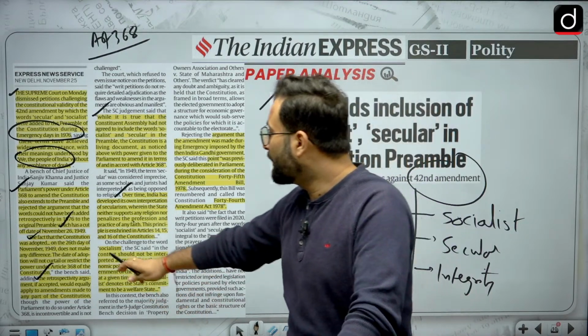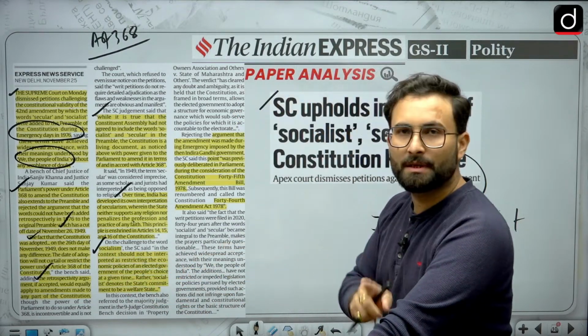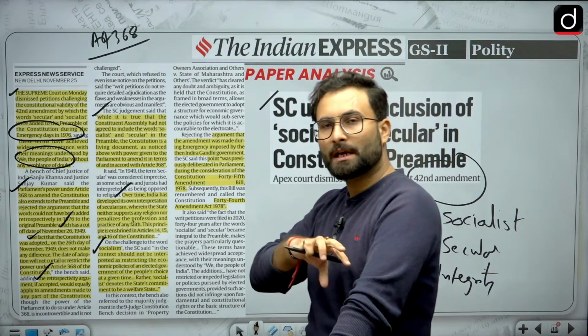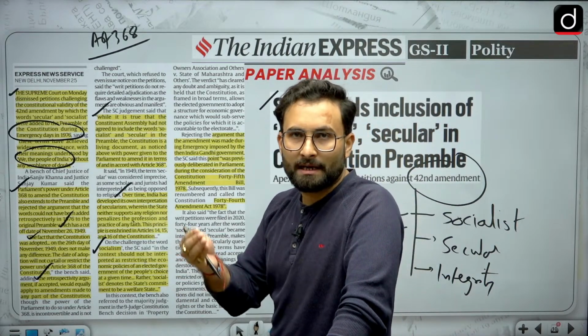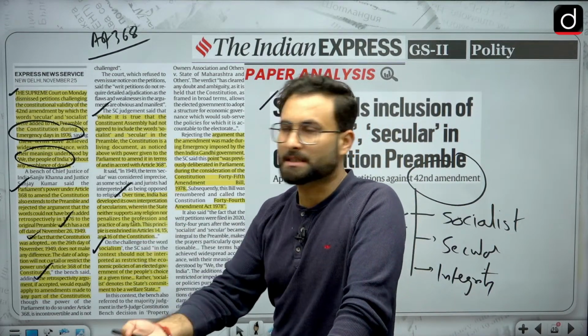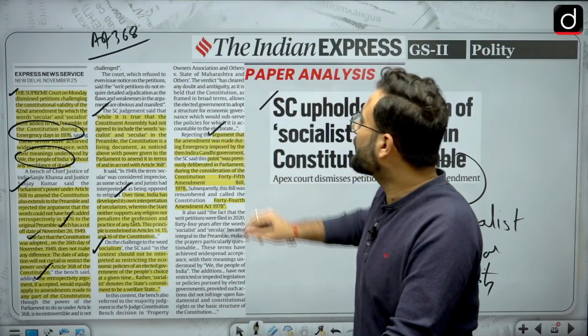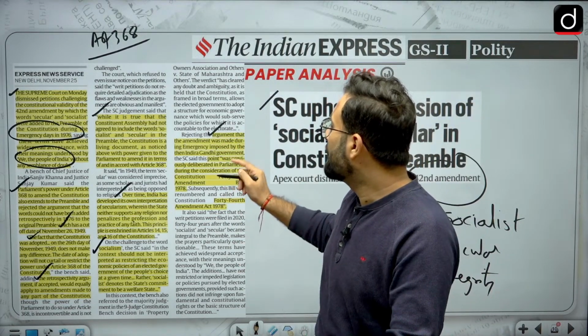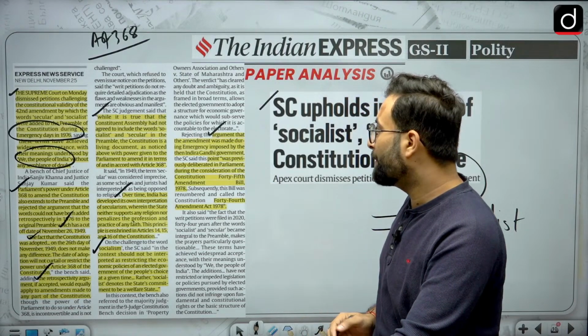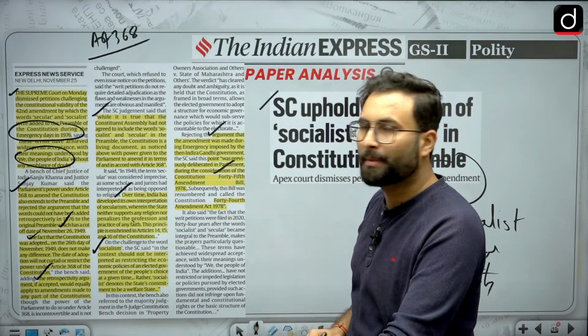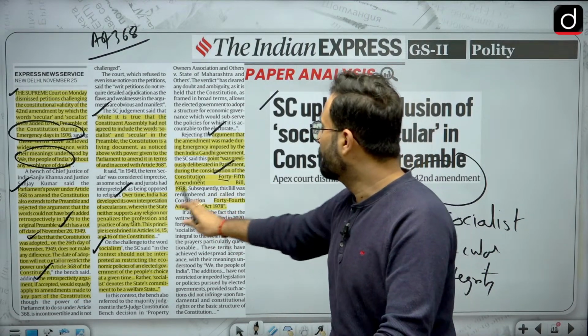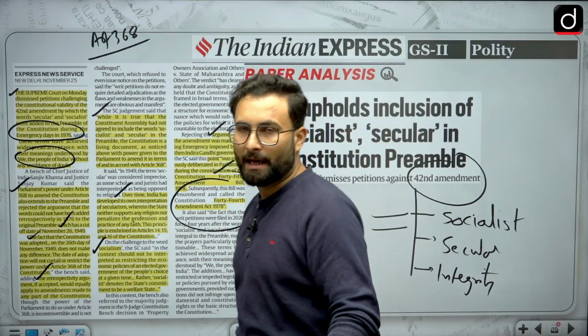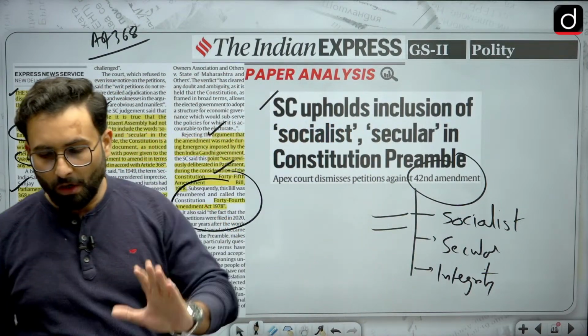After that, the word socialism. The context has already been told to you that it was not related to any kind of ideology, but was just an addition to tell you that India is a welfare state. Now, the argument that the amendment was made during the emergency imposed by the Indira Gandhi government was previously deliberated in the Parliament in the 45th Amendment Bill 1978, which was renumbered as the 44th Constitution Amendment Act. So we have talked about all these things.